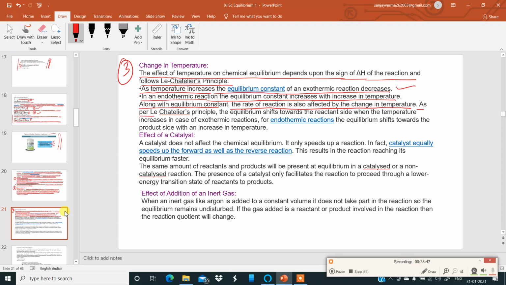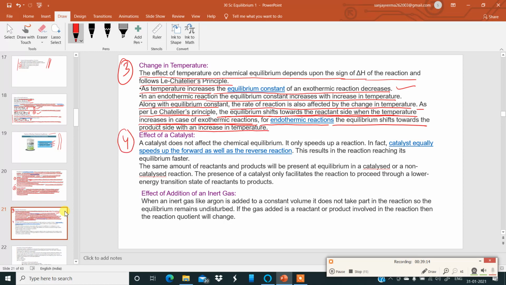As per Le Chatelier's principle, the equilibrium shifts towards the reactant side when the temperature increases in case of exothermic reaction. Very important sentence. The equilibrium shifts towards the reactant side when the temperature increases in case of exothermic reaction, when heat is given up. For endothermic reactions, the equilibrium shifts towards the product side with an increase in temperature.